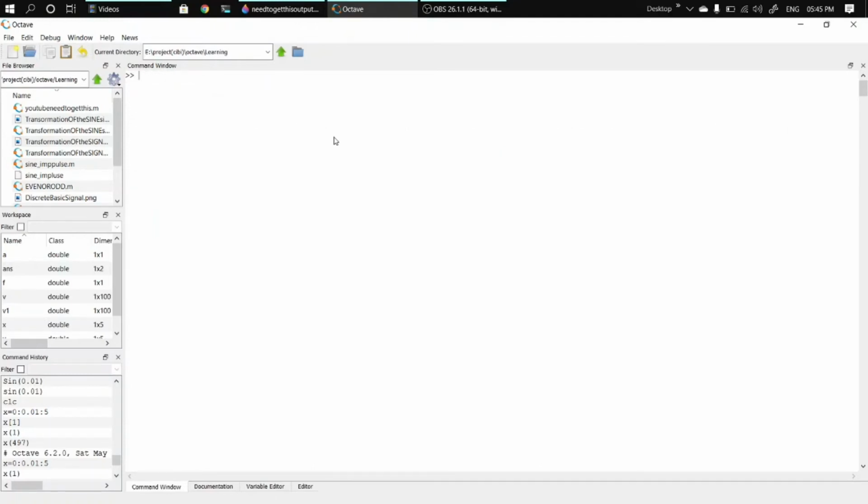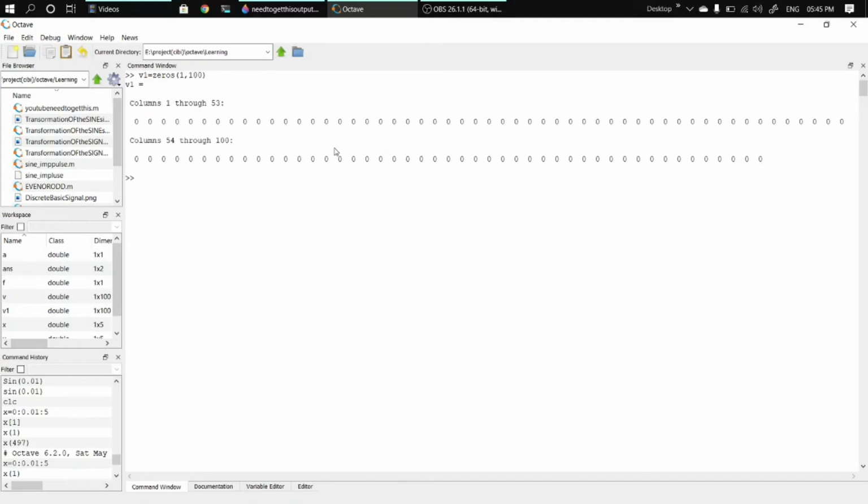Before we start to code, I want you to know this. Suppose think of this situation: if you want to store 100 ones or zeros in one variable, you can't write 1, 1, 1, 1. This takes too long. Octave has a solution. You can simply write v1 is equal to zeros of 1, 100. Suppose I want, you see that v1 has 100 zeros.